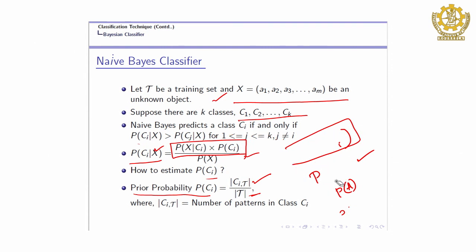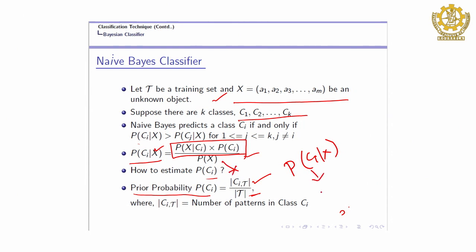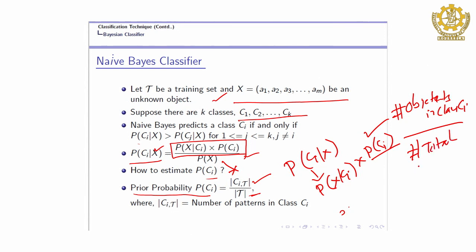So, what we learned here: the probability of C I given X, that was the original case. From here we excluded the denominator part and reached the point of probability of X given C I into probability of C I, and this is also very easy to find. The probability of a pattern belonging to a particular class is nothing but the number of objects in class C I divided by the total number of training samples. So, what is left over? The left over is this problem.